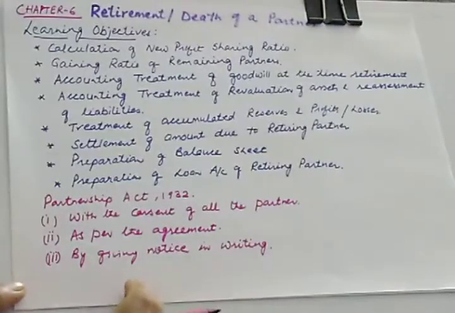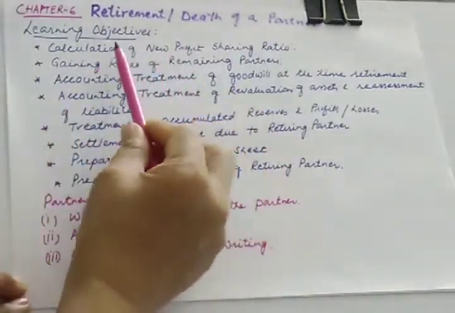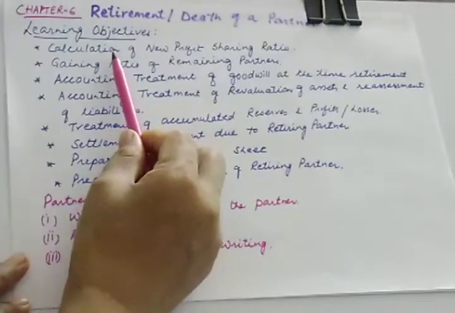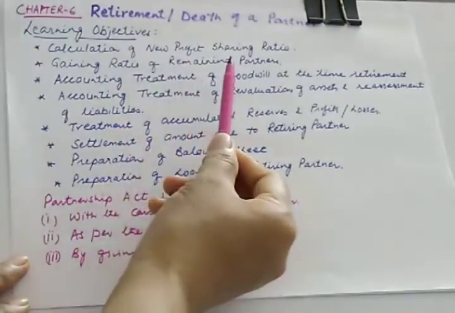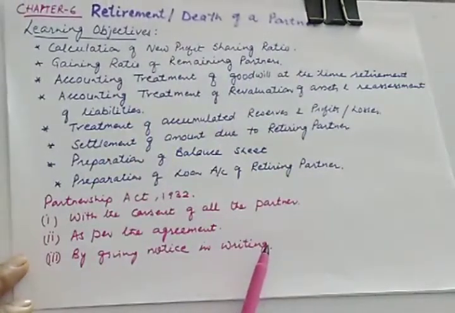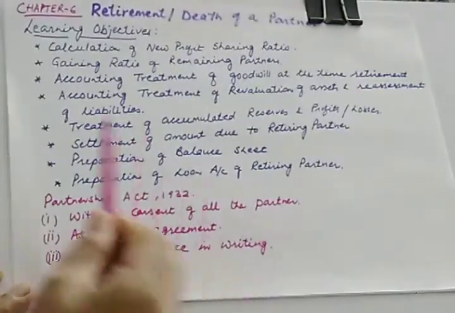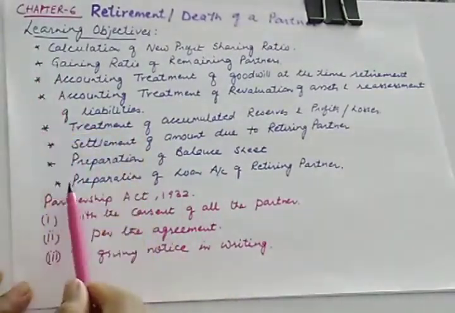So what will happen whenever there is a retirement? The first case, which we will be studying today, is the calculation of new profit sharing ratio, because this is also one of the cases of reconstitution of partnership. Whenever reconstitution of partnership is there, all these things are bound to be there.